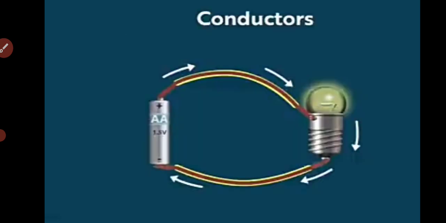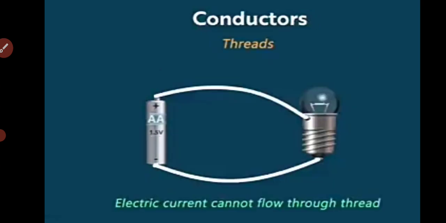If we have a cell of 1.5 volt and a bulb, and we connect it with a conducting material, let us say a copper wire, then when we attach the wire to the two terminals of the cell, the current will start flowing and we will see that the bulb will start glowing. That means through the copper wire the current can easily flow. Thus we can say that copper wire is a conductor.